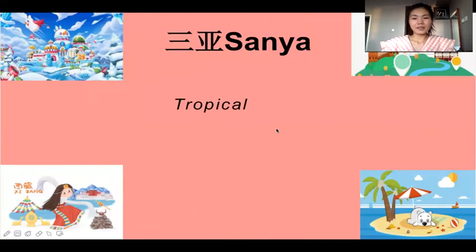All right, so since Sanya is in the south, apparently it's tropical. That's why it has really beautiful beaches. And we have seen the pictures of the luxury hotels and duty-free malls. So of course, tourism is the most important economy there.